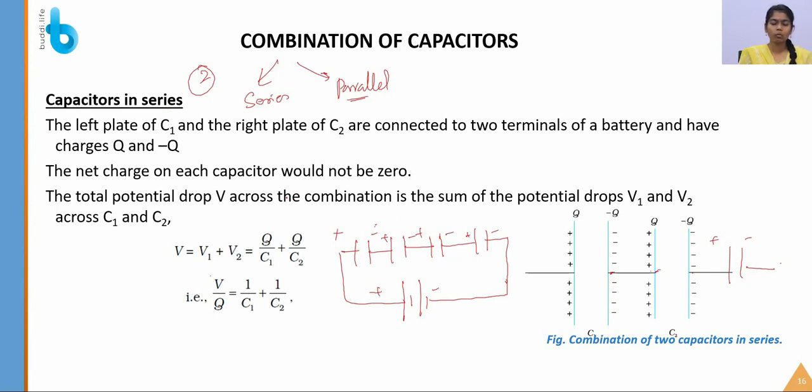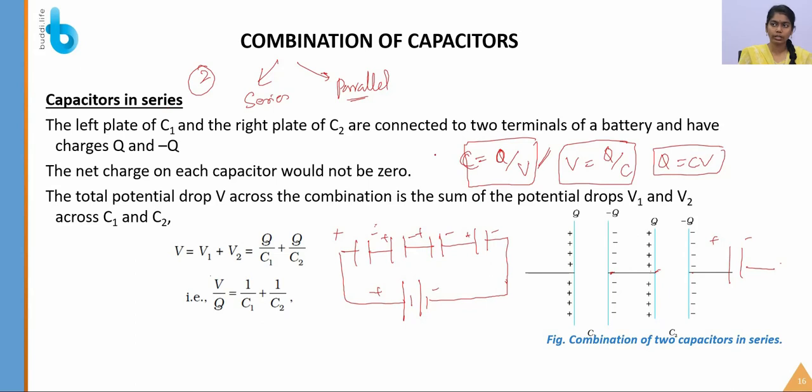So let's see what is the procedure for calculating the capacitance in series. Let's see the common expression which is C is equal to Q by V. When you want V, you have to take Q by C. When you want Q, you will take CV. So all the equations come from this basic equation Q by V. Okay, so never forget this equation.